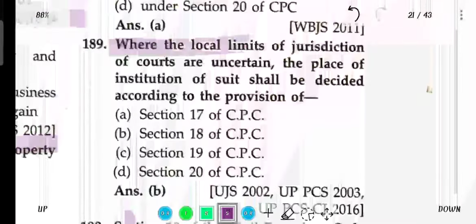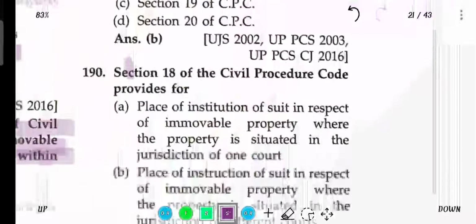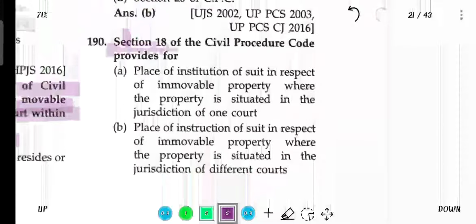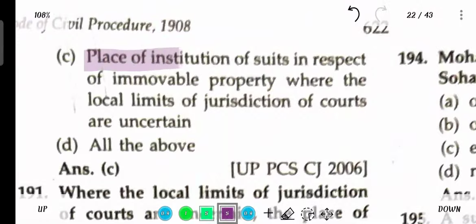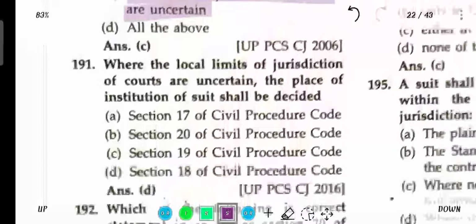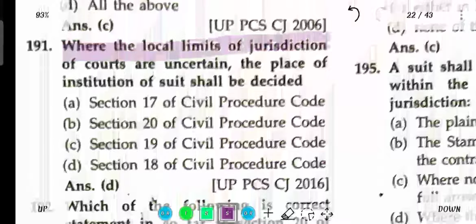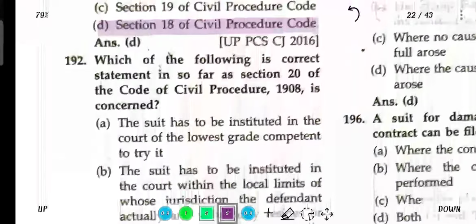Where the local limits of the jurisdiction of courts are uncertain, the place of institution of the suit shall be decided according to the provision of Section 18 of CPC. Section 18 of CPC provides for the place of institution of suit in respect of immovable property where the local limits of the jurisdiction of courts are uncertain.